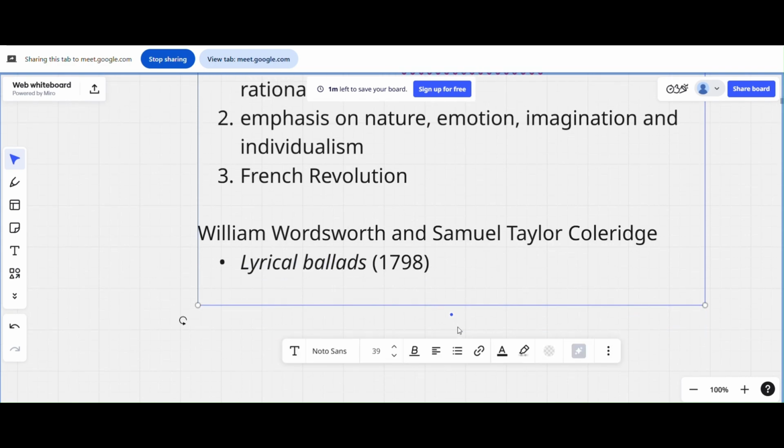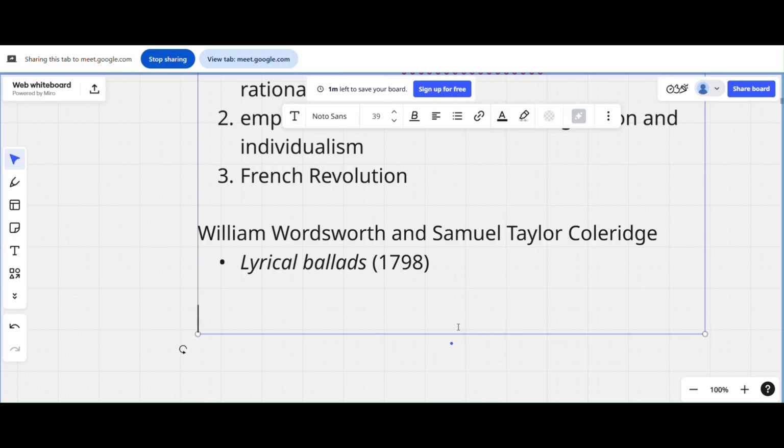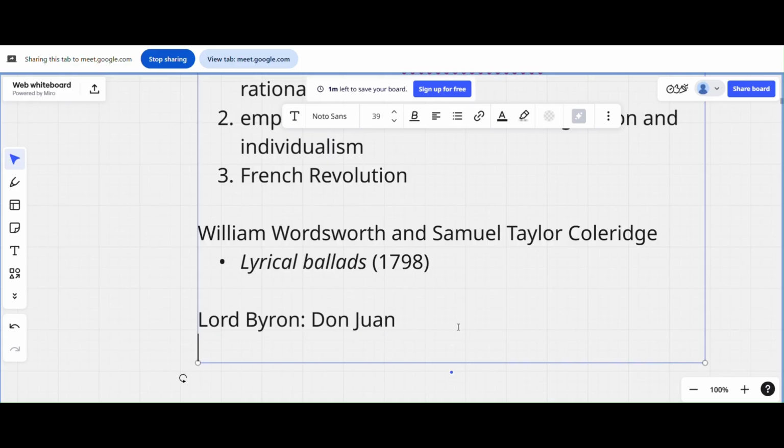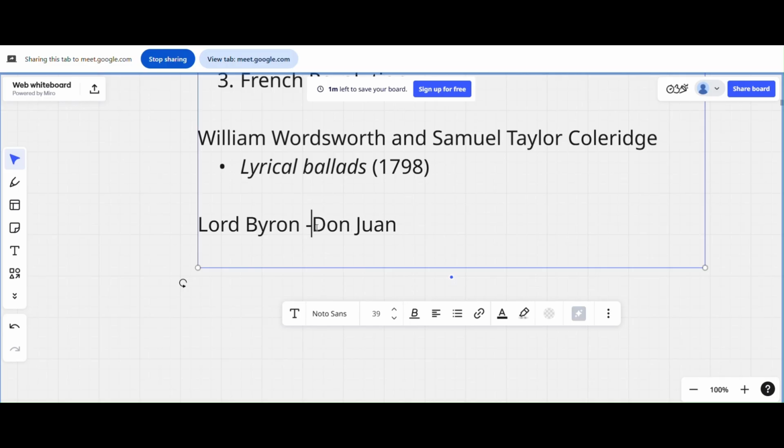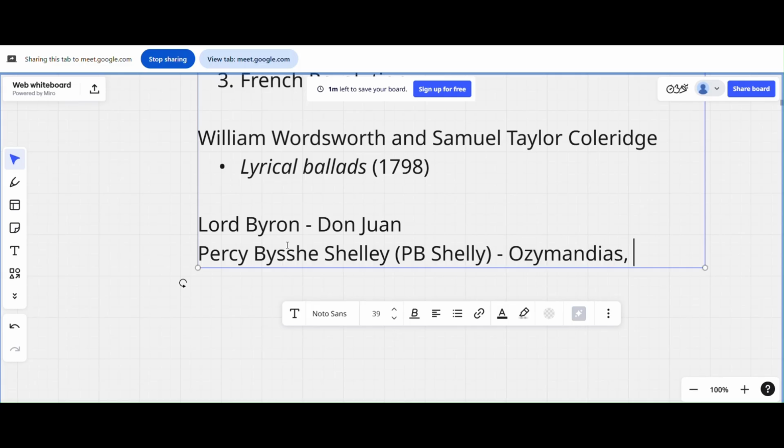If you talk about Lord Byron, he wrote stuff like Don Juan. The J is silent here. And let's say more works, like P.B. Shelley. What is the full form of P.B. Shelley? Percy Bysshe. I don't actually know how to pronounce it, we'll just say P.B. Shelley. You know, like Ozymandias, right? Ozymandias, and Ode to the West Wind.